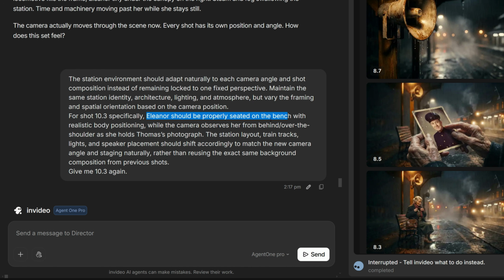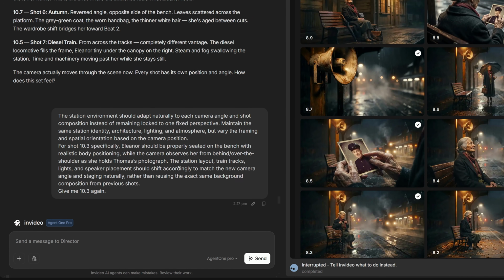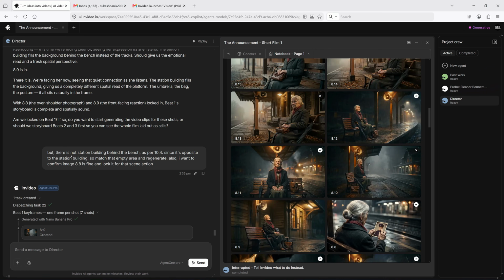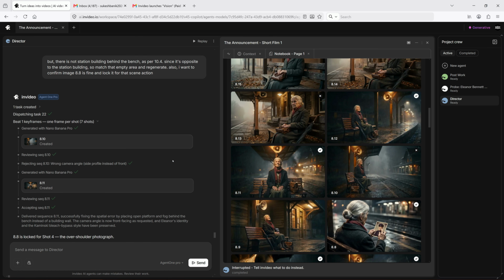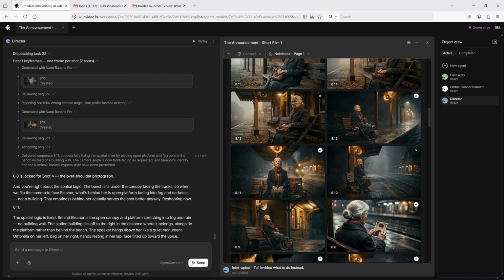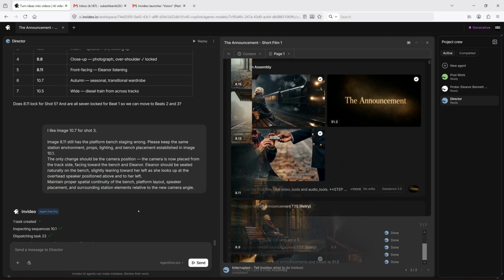The station, lighting, and architecture needed to remain consistent, while the framing and spatial orientation should change naturally based on camera position. To be fair, once I explained the issue, I was eventually able to get the results I wanted. But this was probably the area where I spent the most time iterating, and it consumed a fair amount of credits along the way. It's one of the few frustrations I encountered during the project, and I shared that feedback with the InVideo team as well.